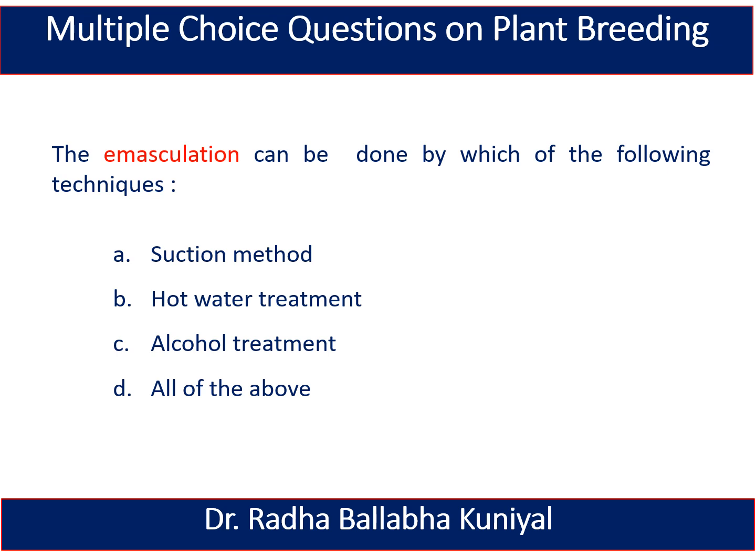The next question is, the emasculation can be done by which of the following techniques? A. Suction method, B. Hot water treatment, C. Alcohol treatment, or D. All of the above. And here the right answer is all of the above. The emasculation can be done by the suction method, hot water treatment and alcohol treatment.